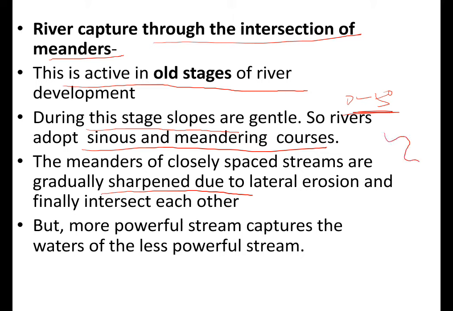So say here there is a stream, and here also there is a stream. Because of the lateral erosion, they finally intersect each other. But say this one is more powerful, so it captures the stream flow like this. This one flows in the same direction as it was flowing earlier. So that's how river capture occurs through the intersection of meanders.